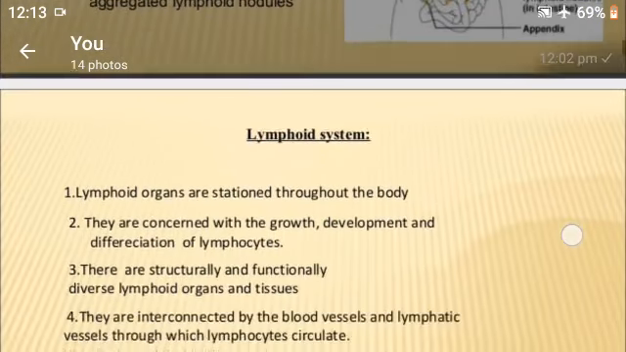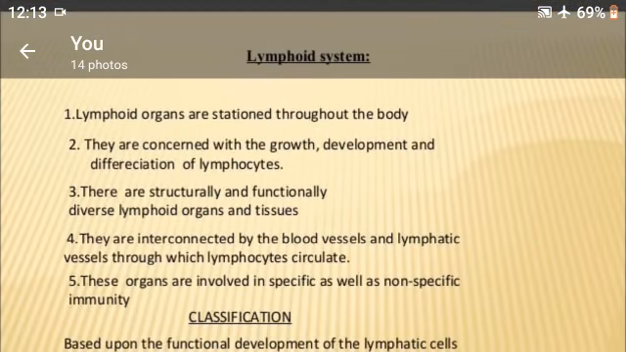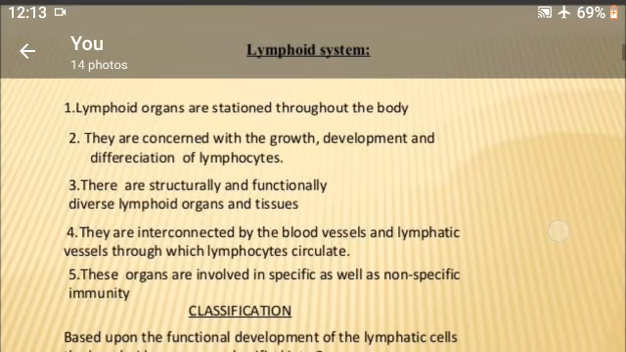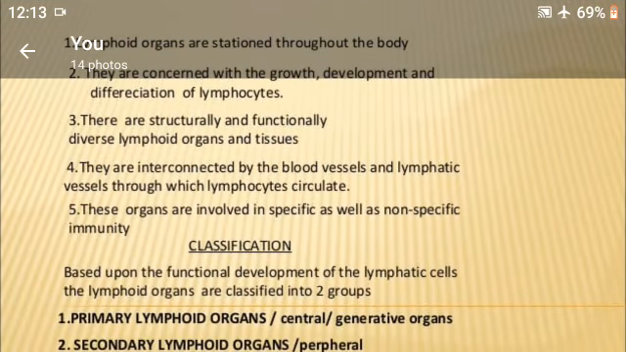Next, the lymphoid system. Lymphoid organs are distributed throughout the body. They are concerned with the growth, development, and differentiation of lymphocytes. They are structurally and functionally diverse lymphoid organs and tissues. Classification of lymphoid organs is based on the functional development of the lymphatic cells.